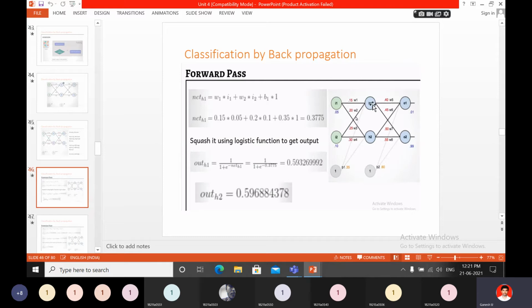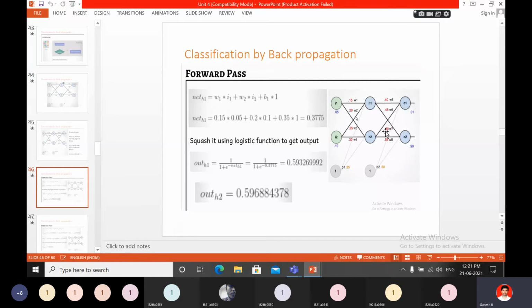The output is 1 by 1 plus e power minus net H1, which is nothing but 0.3775. So that is the value. Then you can get out H1 as 0.593.